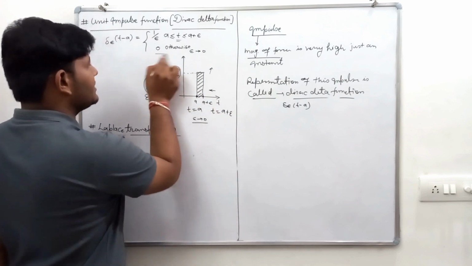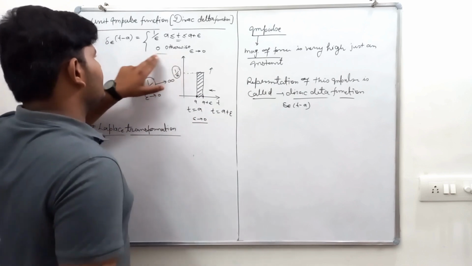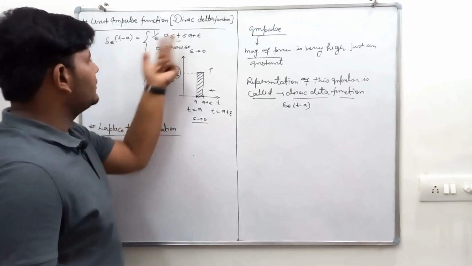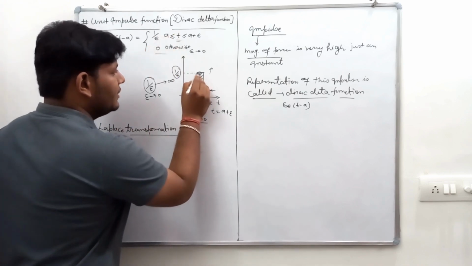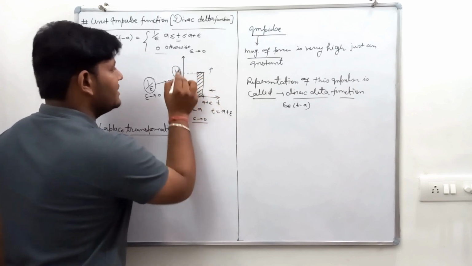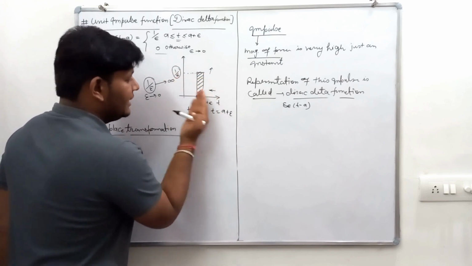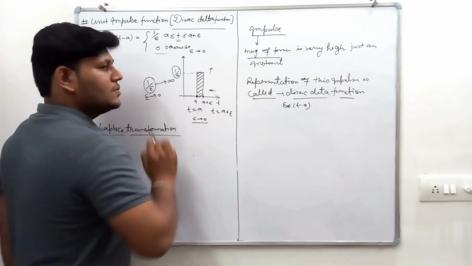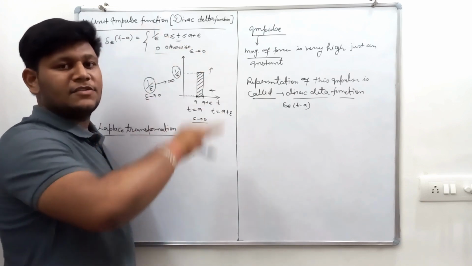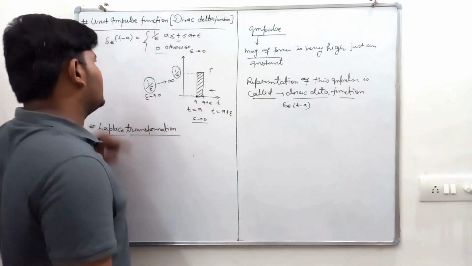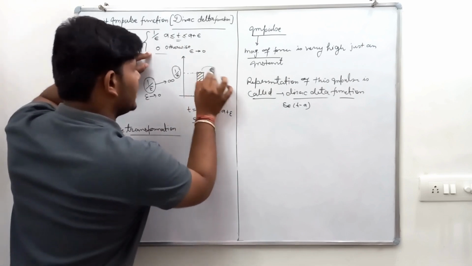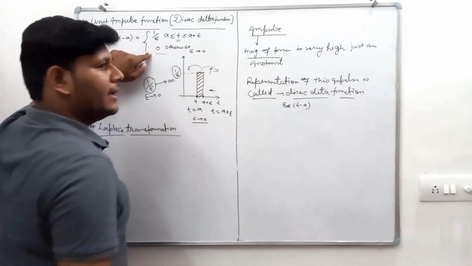Otherwise the value is 0. In between, the height is 1 upon epsilon. If t is less than a, it lies on the x-axis, so the function is 0. Outside this interval the function is 0.